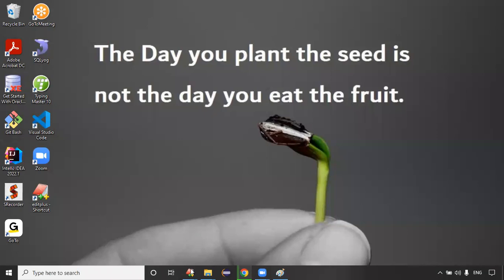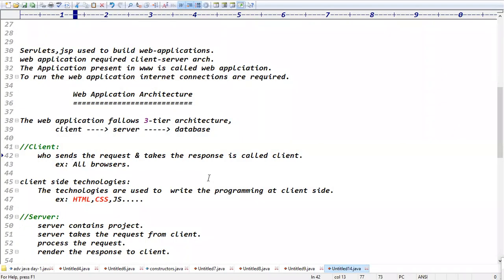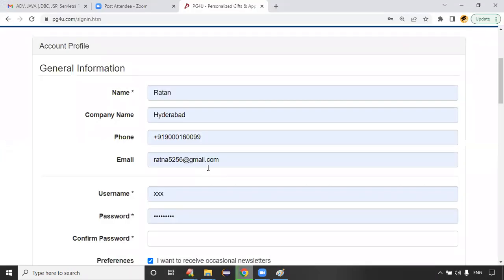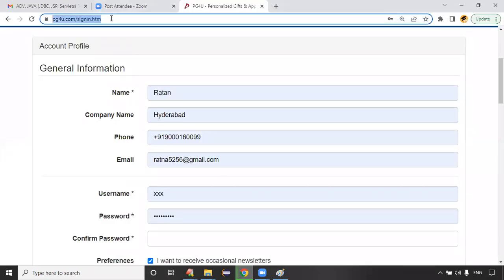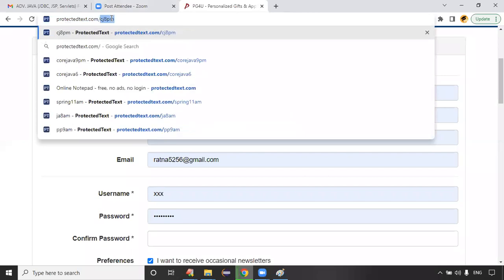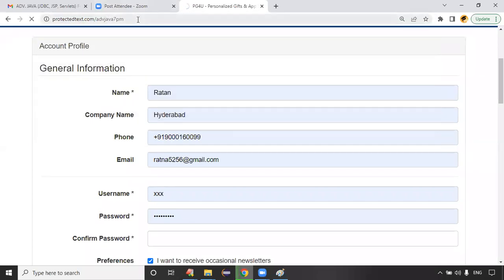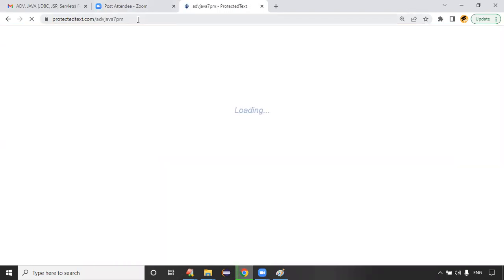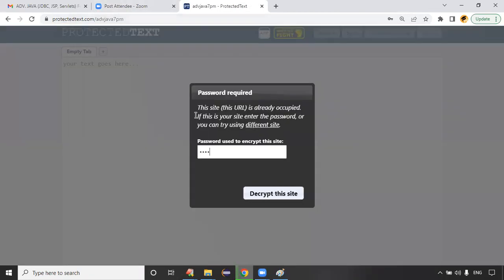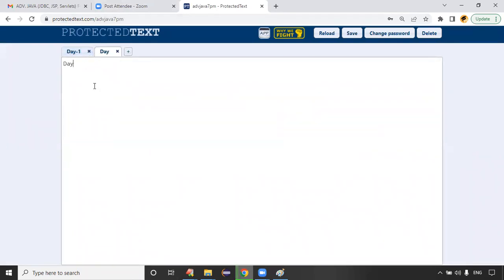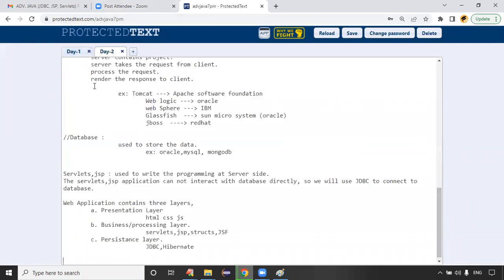Every day, please write the notes. You are new to Java, so every day try to write the notes. I will share these class notes. This is the link for the Advanced Java 7 p.m. class. Everyone got the clarity about all the points, right? Yesterday's notes were the day one notes, and this is my day two notes.